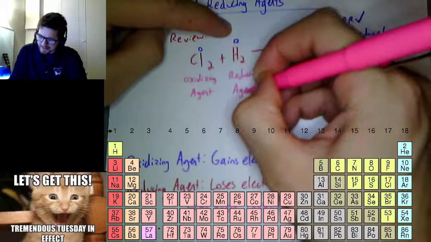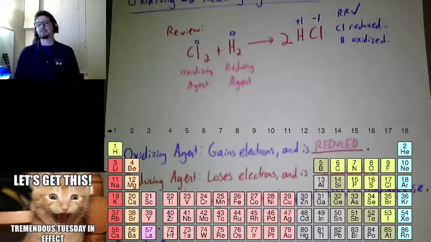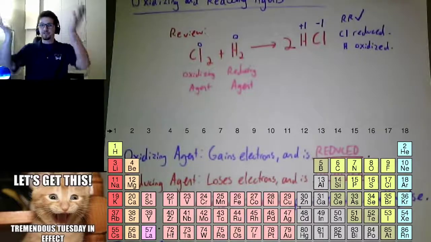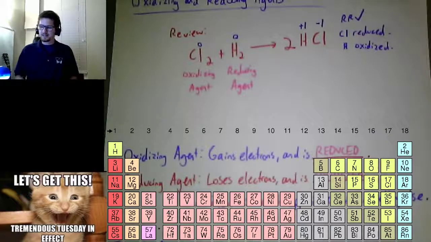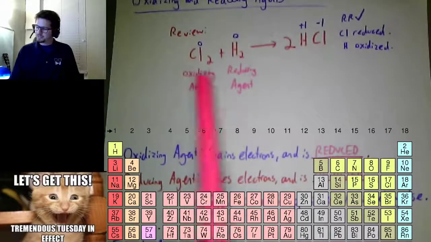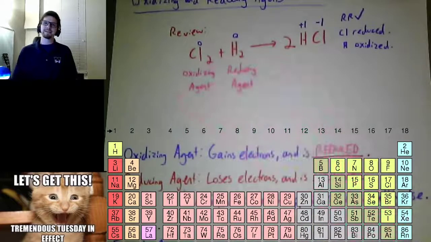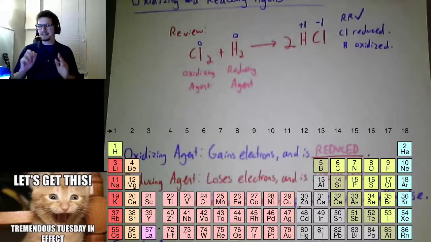Another cool way to think about this is an agent as a helper. An agent is helping somebody else do the opposite of what you're doing. It's like how a leader lifts others up above themselves. Chlorine wants to make hydrogen happier, make hydrogen more positive, so it becomes more negative. It's helping hydrogen get more positive, so it is oxidizing hydrogen. And hydrogen is reducing chlorine.